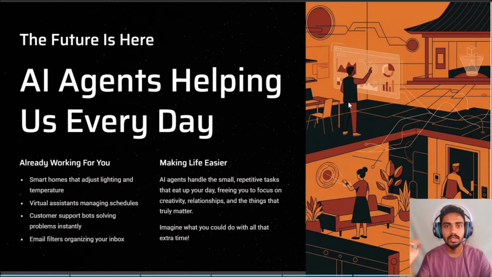With that being said, now we will make our own AI agent inside a tool called N8N. It's a no-code drag and drop tool. You don't have to do coding. You just have to drag some nodes here and there, and you will be able to make an AI agent. The agent which we are going to make today is a Gmail agent which will send you daily business advice. It will get triggered daily in the morning. It will send you a powerful business advice inside your own Gmail.